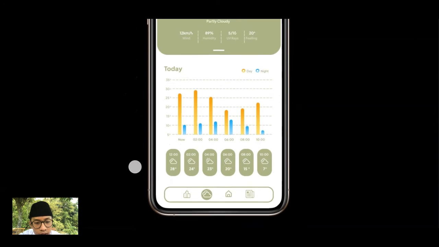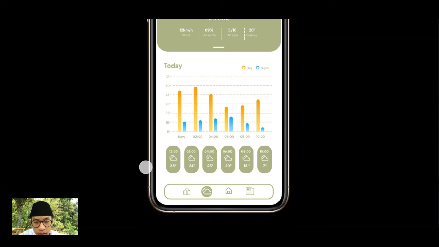And in between again, the weather at 12 o'clock, at 20 o'clock the weather is 28 Celsius, and at 10 p.m. the weather is 11 Celsius.